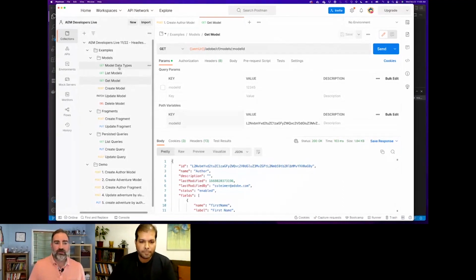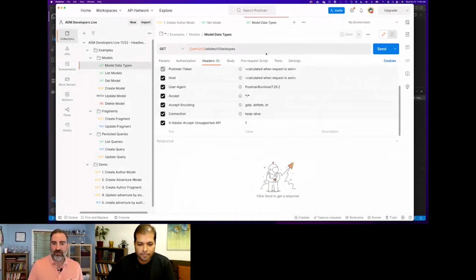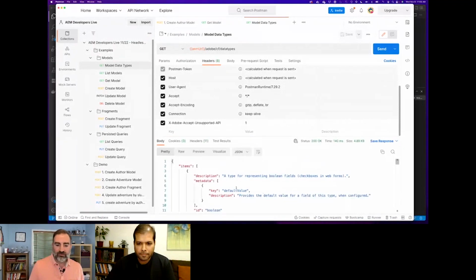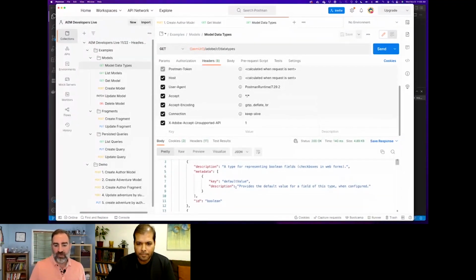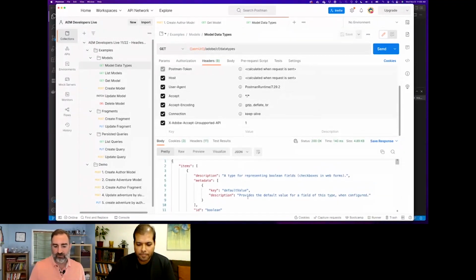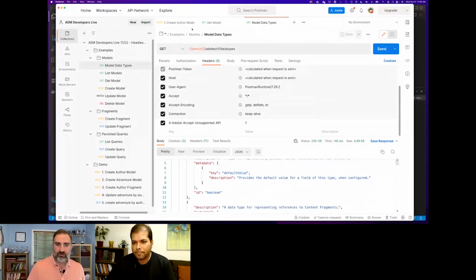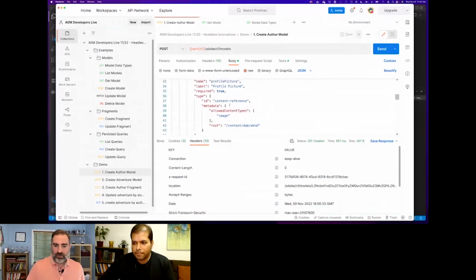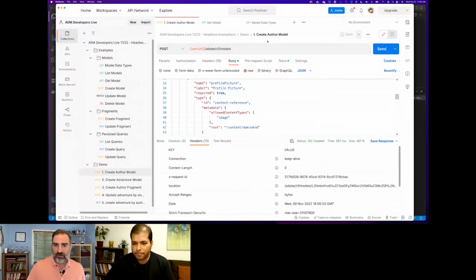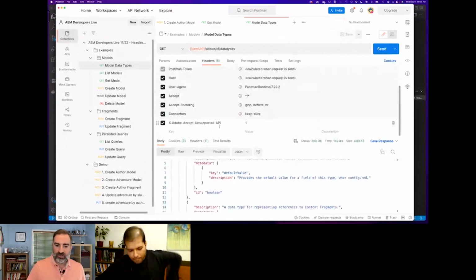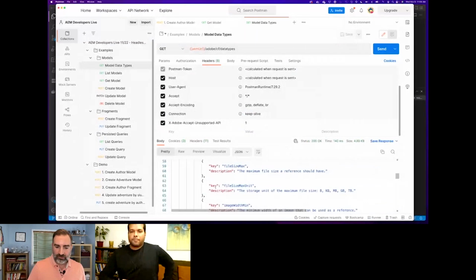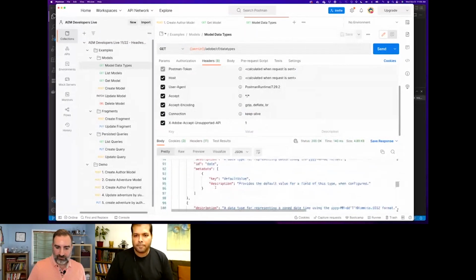One thing I'll point out in the examples here, I also have this data types API, and this is useful for figuring out what metadata belongs to all of the different fields. So if I go back to my create model, you can see that for a content reference field, for example, if I scroll down here, I think this one's content reference.